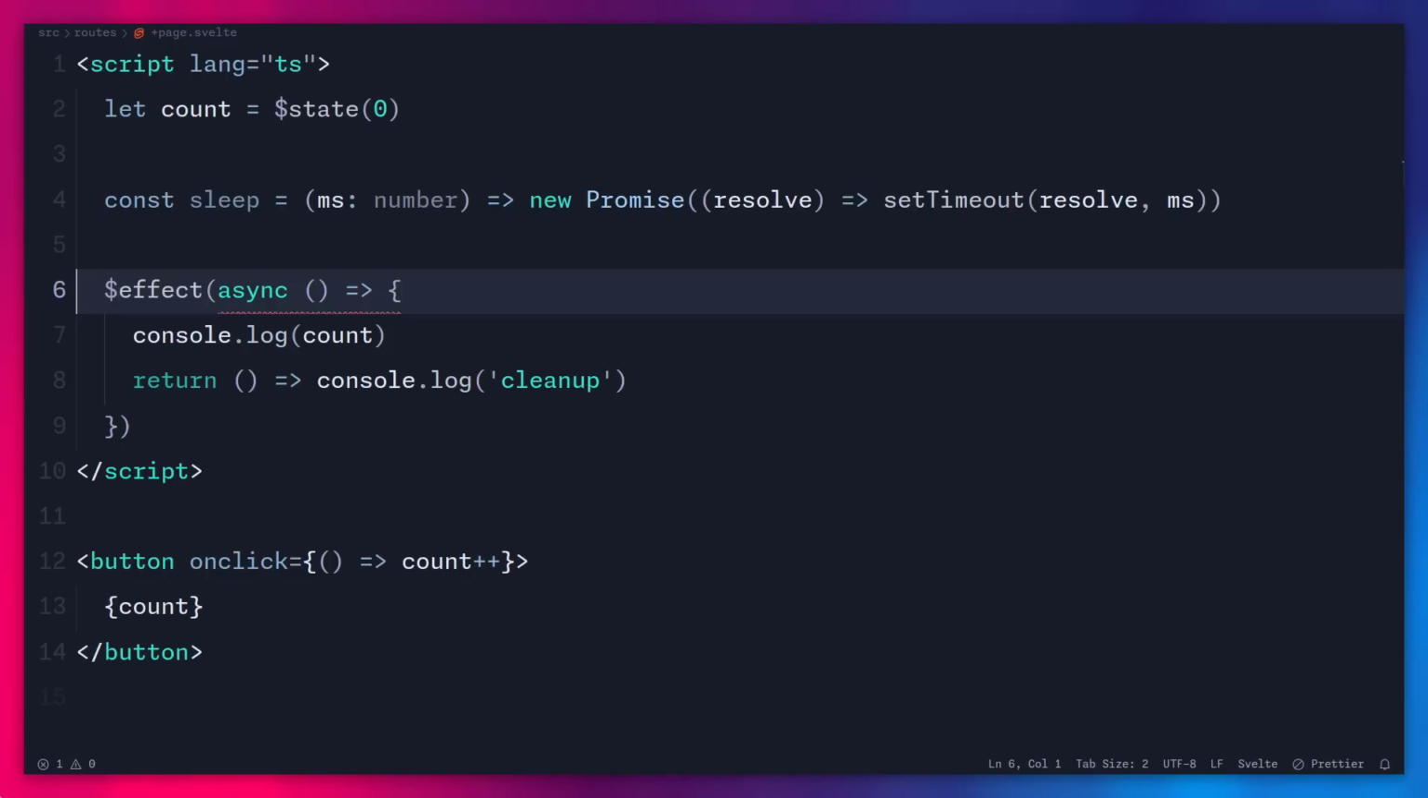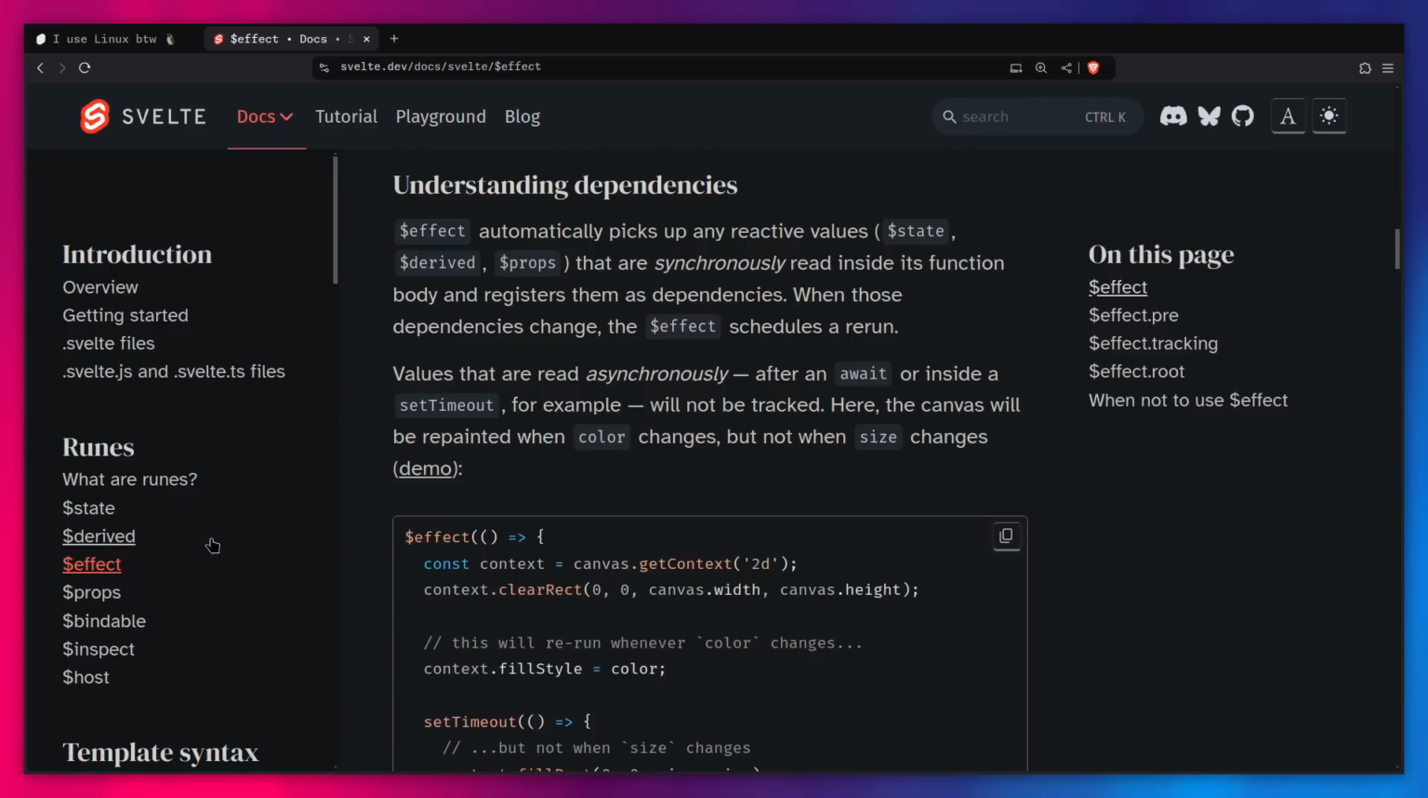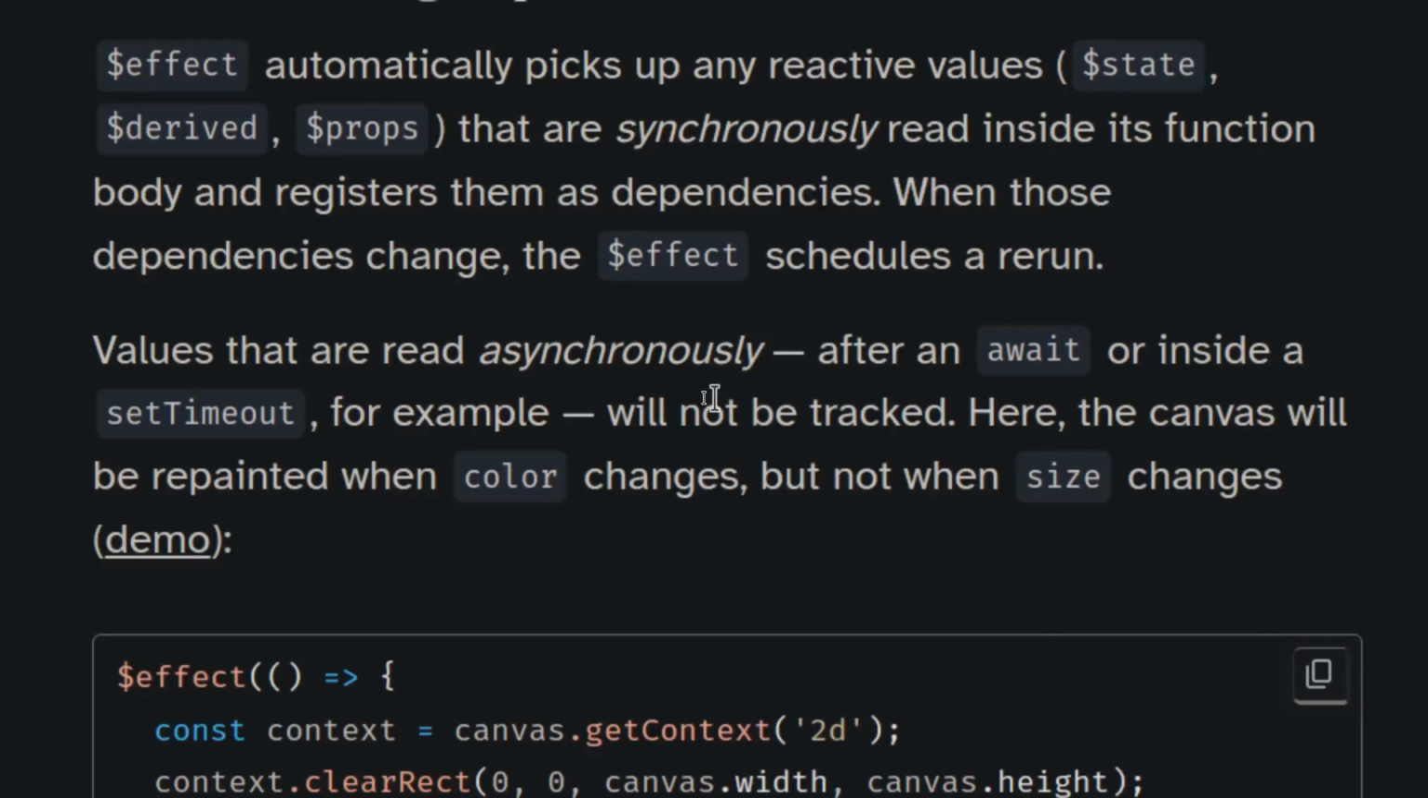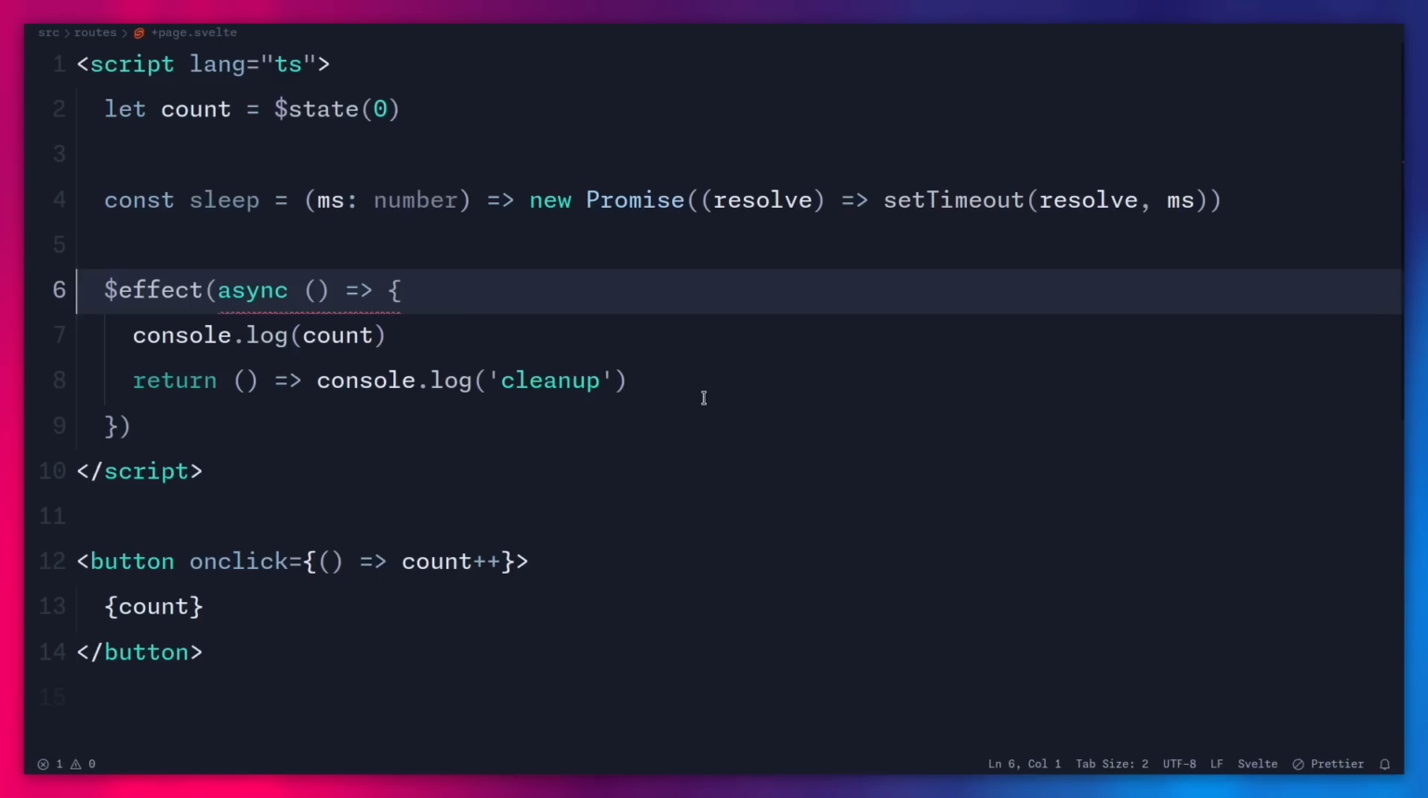Alright, so we can see that passing an async function is discouraged because it can cause all sorts of problems. You can get the function back out of it, it might cause race conditions, etc. But before I show you the solution, let me actually show you something else about effects that's really interesting. So let's read this paragraph from the Svelte docs. Values that are read asynchronously inside effects after an await or inside a setTimeout will not be tracked. And this is also true when you use .then, for example, which the docs don't say. So let me actually show you how this looks.